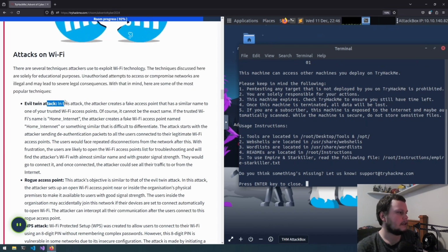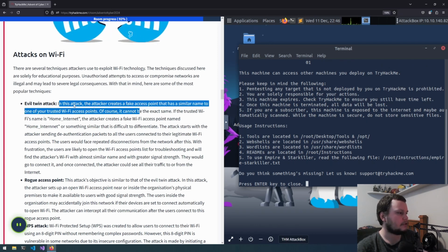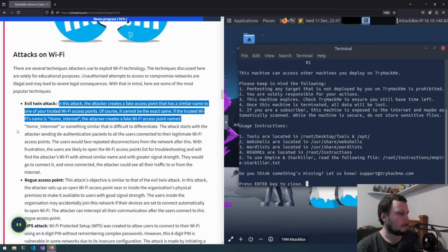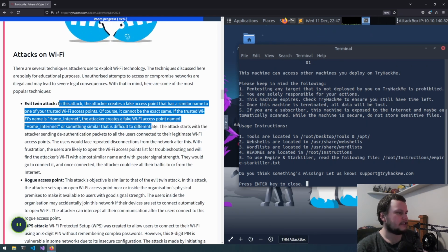Evil twin attack. In this attack, the attacker creates a fake access point that has a similar name to one of your trusted Wi-Fi access points. Of course, it cannot be the exact same. If the trusted Wi-Fi's name is Home Internet, the attacker creates a fake Wi-Fi access point named Home Internet with two N's there, or something similar that is difficult to differentiate.